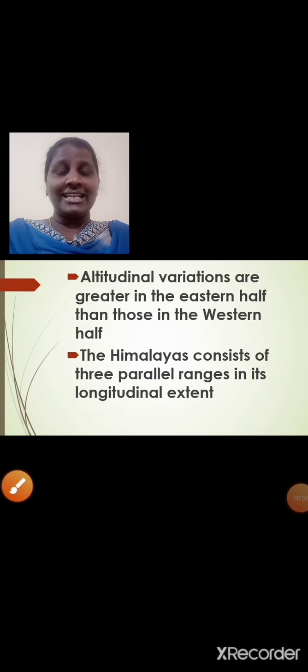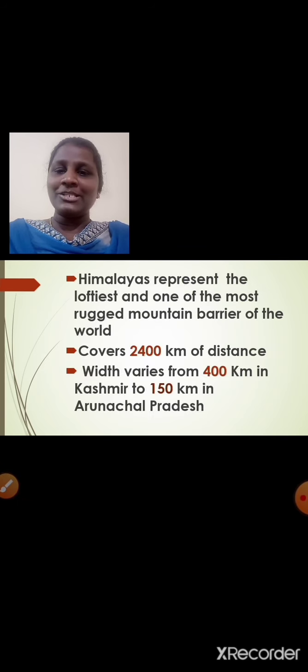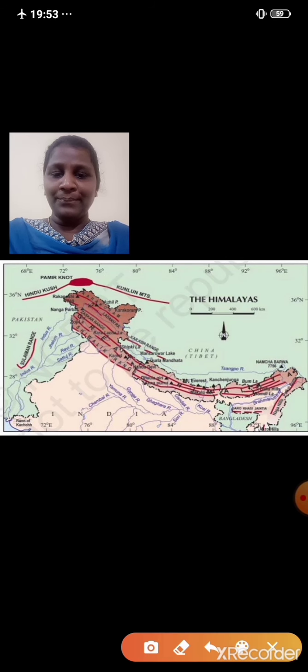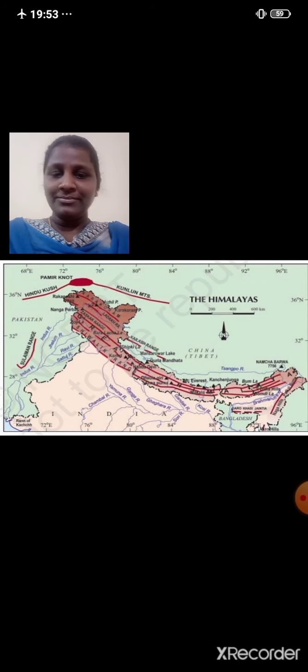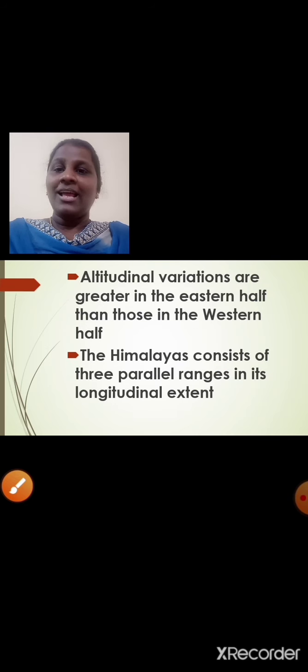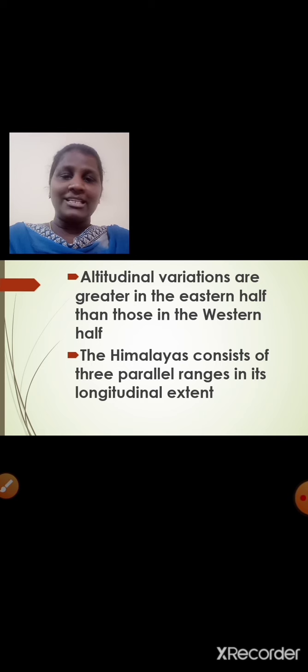Altitudinal variations are greater in the eastern half than those in the western half. What do you mean by this, students? Have a look at this map. The altitudinal variations, the height of the mountains, are more in the eastern half than in the western half. I hope I am clear. Once again, altitudinal variations are greater in the eastern half than in the western half. It means that the height of the mountains in the eastern half is more than those in the western half.